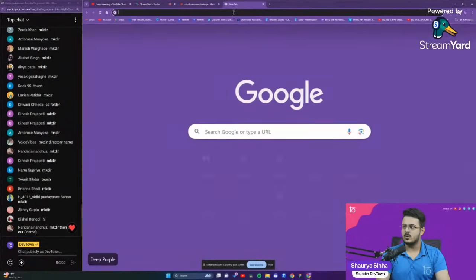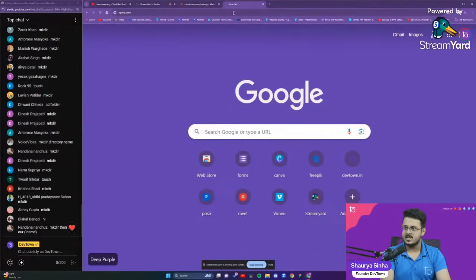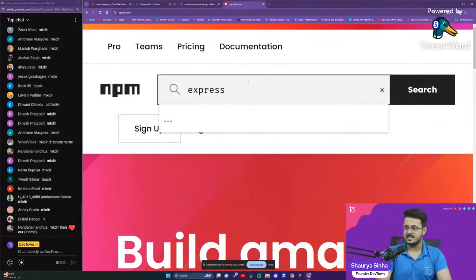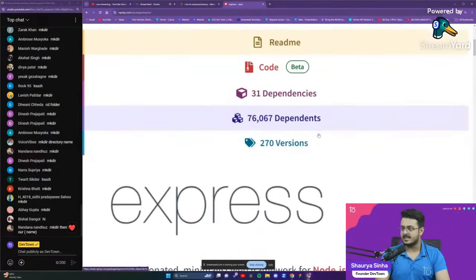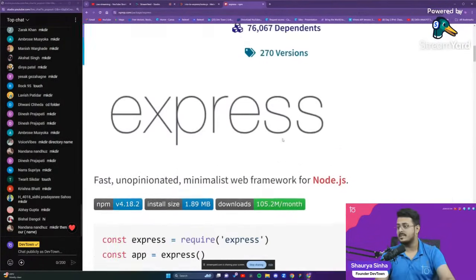I'll also open up npmjs.com, and we'll search for Express. And that should give us the Express package as well. So this is the package that we had right over here. We also have an example as well. We can definitely use that, but nevertheless, I've opened that right over here.